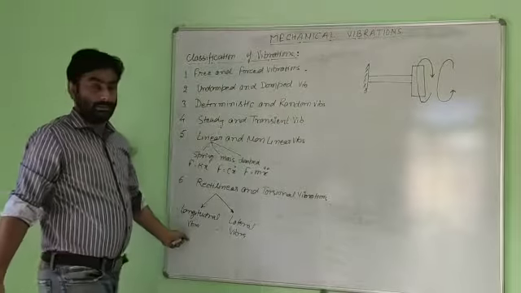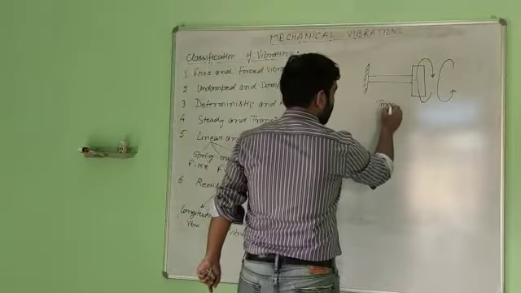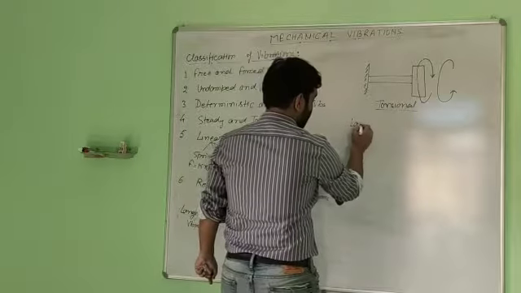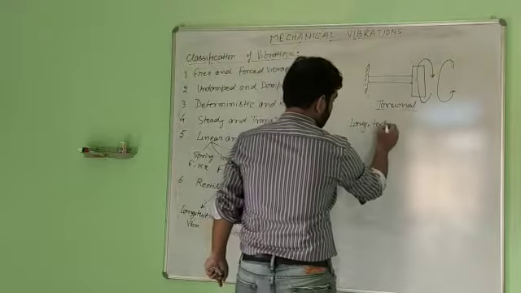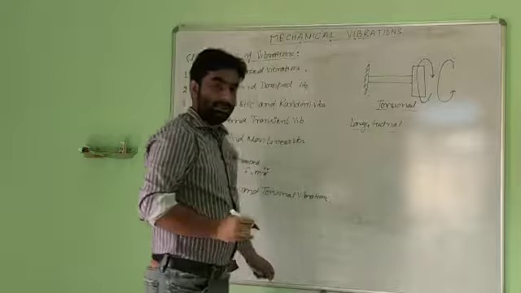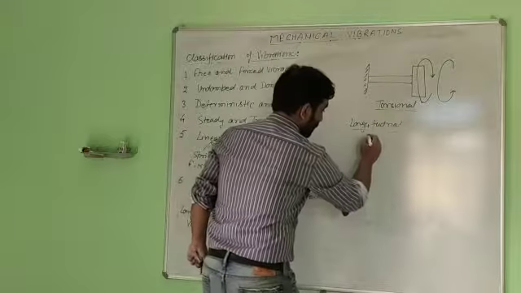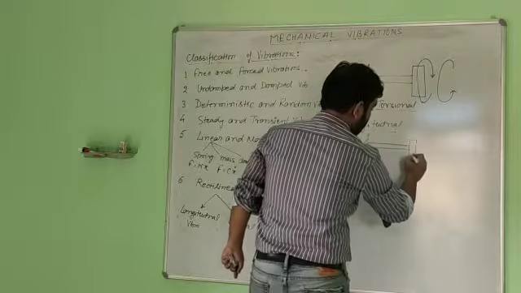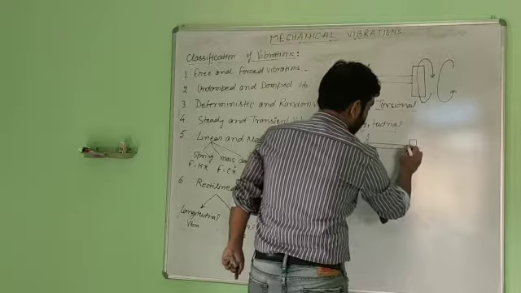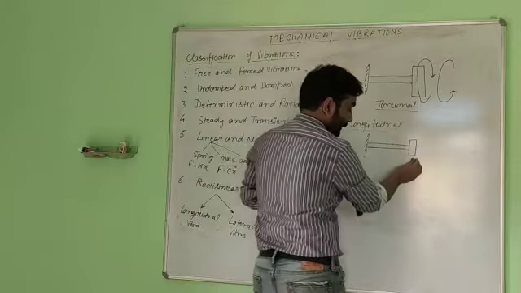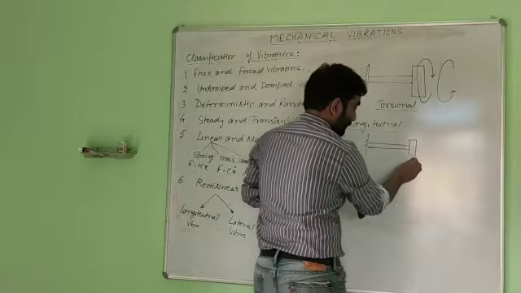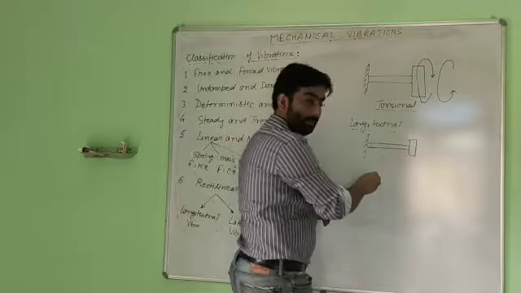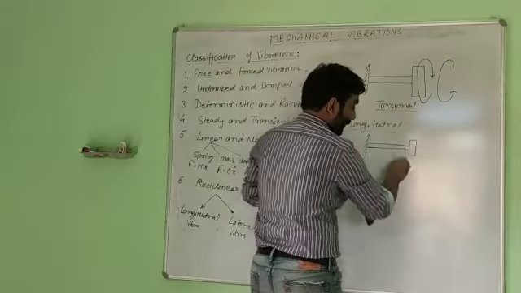Now the longitudinal vibrations: longitudinal vibrations means the vibrations which occur along the length of the member. If we have this kind of system, and we stretch this mass in the positive x direction, then this will vibrate along the longitudinal axis of the member.